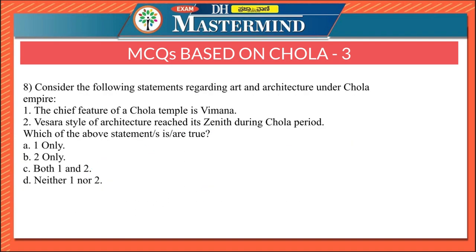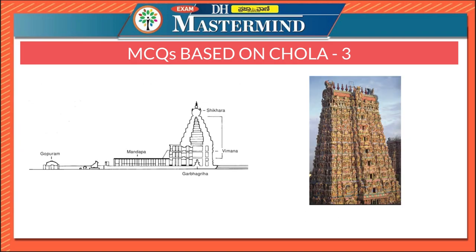The eighth question says, consider the following statements regarding art and architecture under the Chola Empire. The chief feature of a Chola temple is the Vimana. Vesara style of architecture reached its zenith during the Chola period. Statement 1 is correct. Statement 2 is false. Therefore, the right option is option A, 1 only. Please see the picture over here. This is the Dravidian style of architecture, and it reached its zenith during the Chola Empire, not Vesara but Dravidian style.